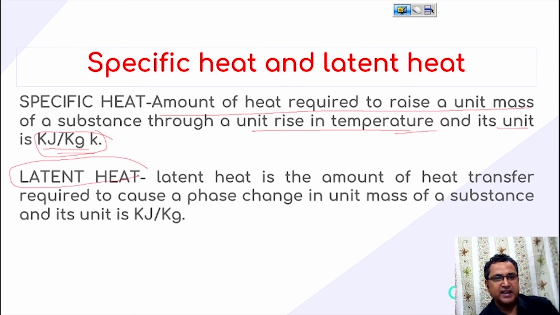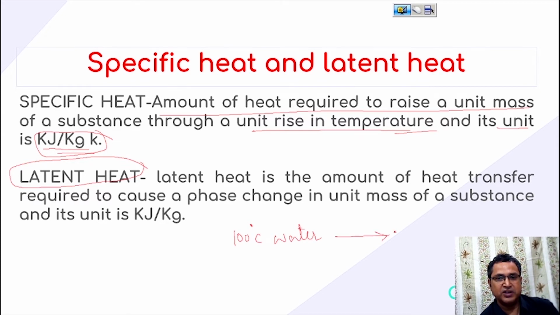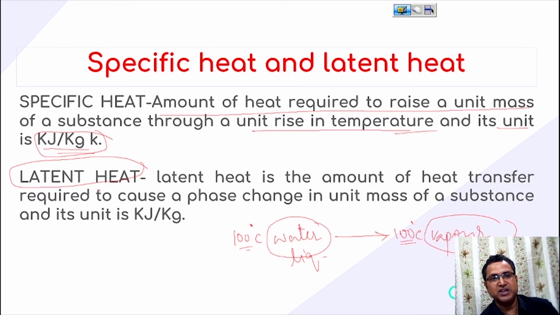Now what is latent heat? Latent heat is the amount of heat transferred during a phase change. Suppose we have 100 degree centigrade water and it has been converted into 100 degree centigrade vapor. It is water in the liquid phase, and here the water is in the gaseous phase. So a phase change has taken place while the temperature remains constant, that is 100 degrees centigrade. The amount of heat required for this conversion is known as latent heat.